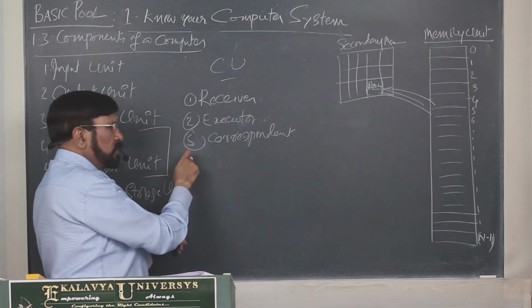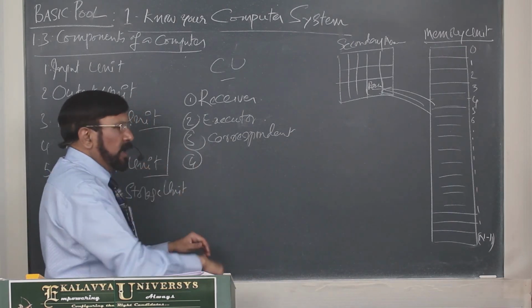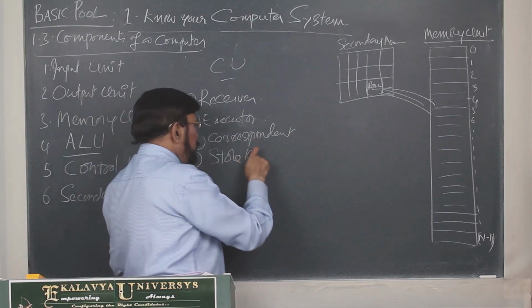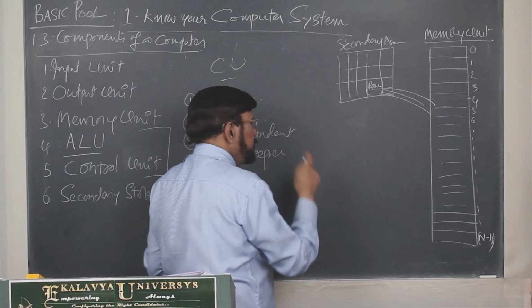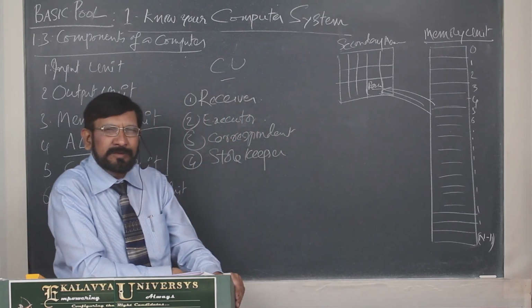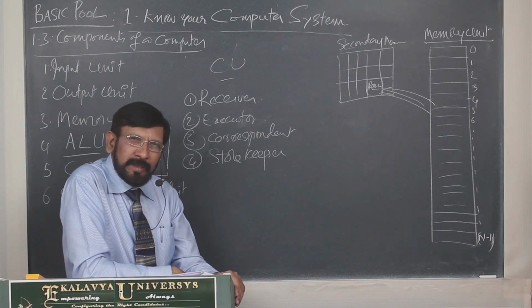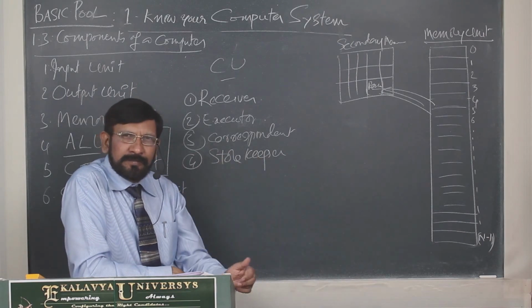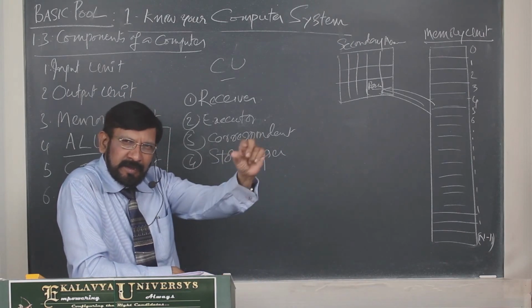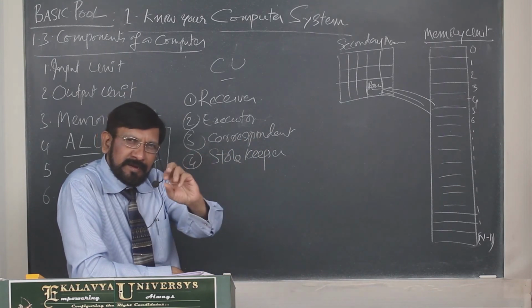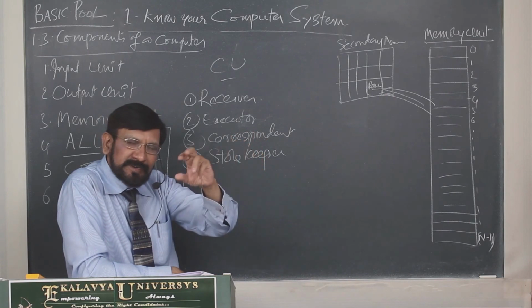So its role is like a correspondent, and it is like a storekeeper. Storekeeper means, here already I told you, the secondary unit is a storekeeper. Here, how is it a storekeeper? In processing it takes data piecemeal, and the data and instructions it stores into registers.